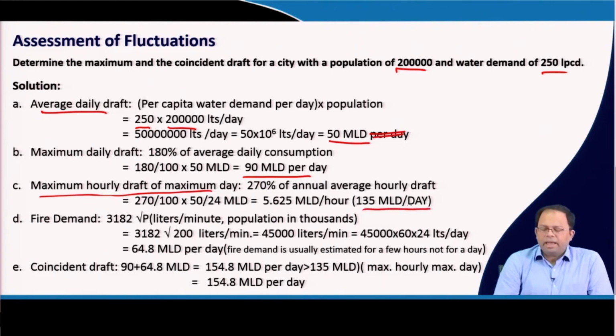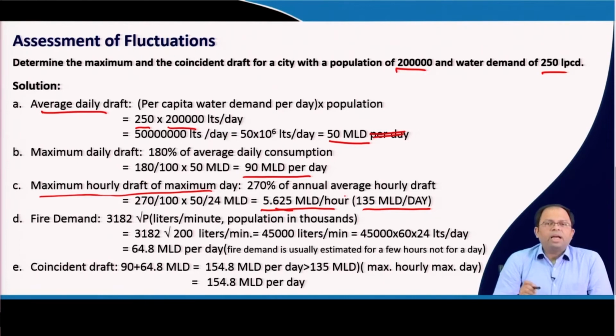So, that comes to around 135 MLD per day, and if I convert it to hours, because it is the maximum hourly draft of the maximum day, per hour it comes to around 5.625 MLD per hour. So, this is the amount of water that has to be supplied per hour. This is the maximum value and we have to design our networks based on that.